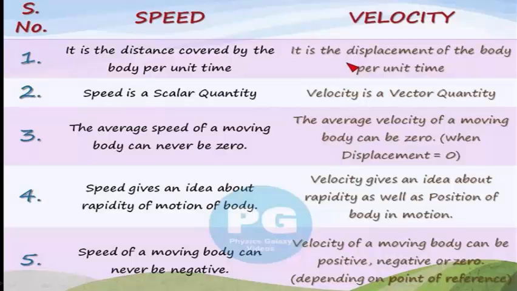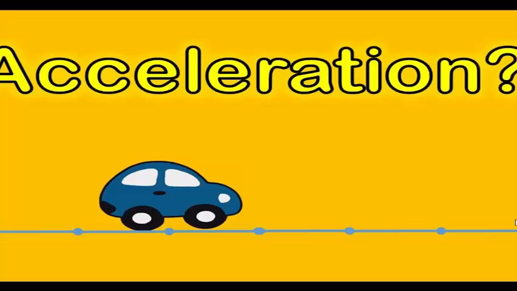Speed gives an idea about the rapidity of motion of a body, whereas velocity gives an idea about the rapidity as well as the position of a body in motion. The speed of a moving body can never be negative, but the velocity of a moving body can be positive, negative or zero, which depends upon the point of reference.